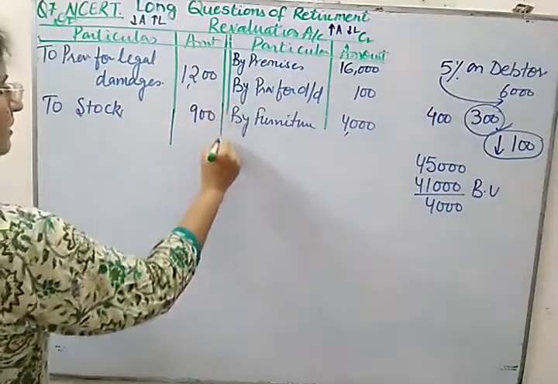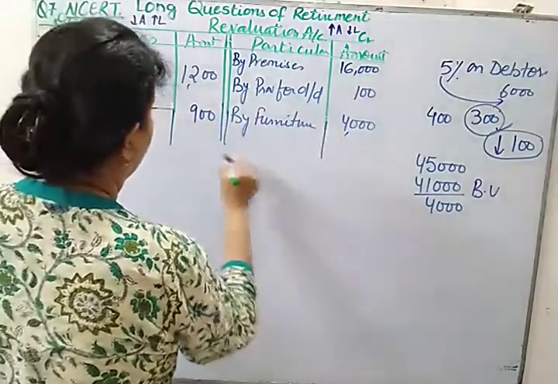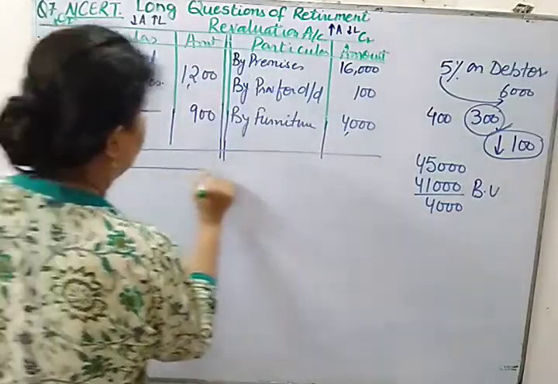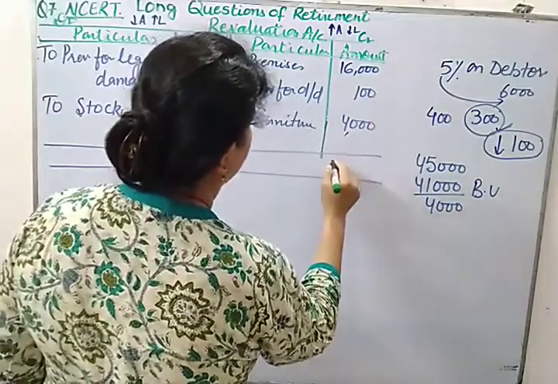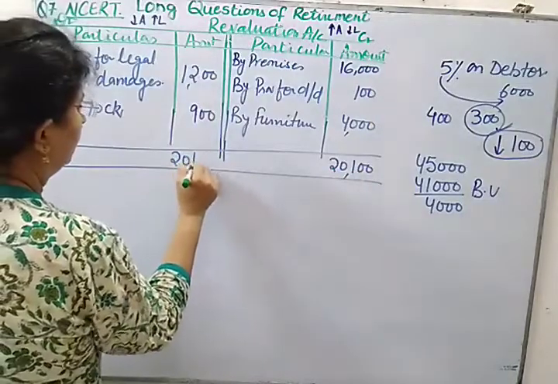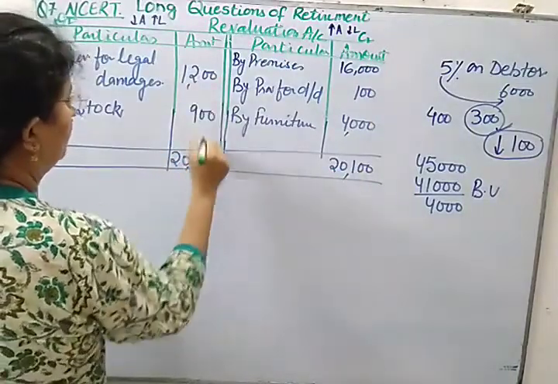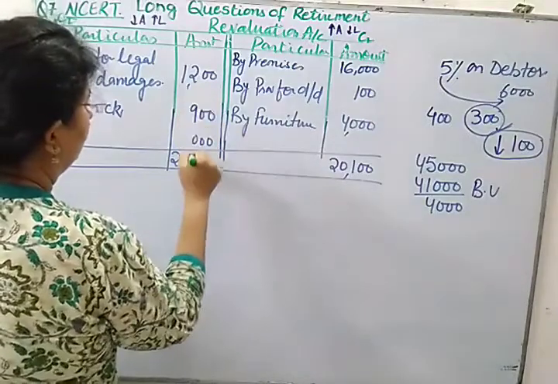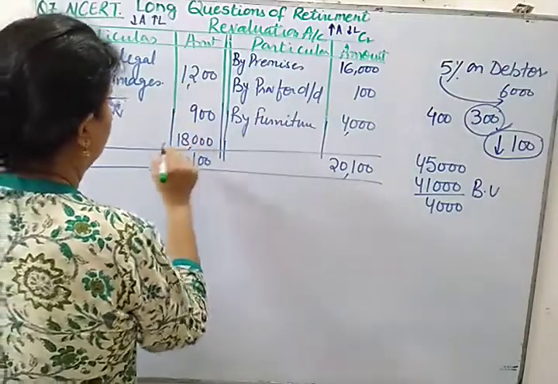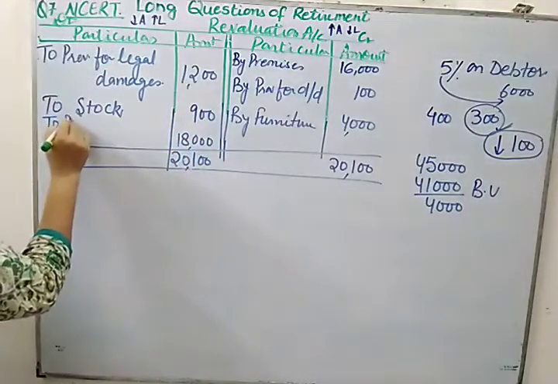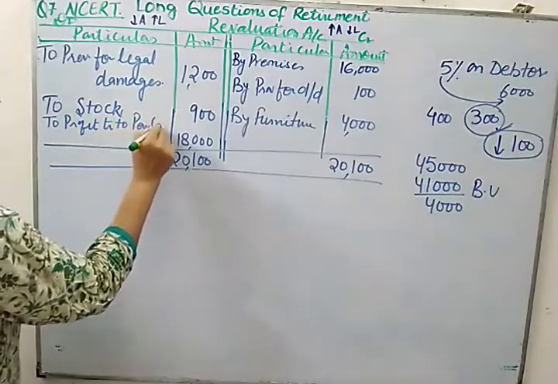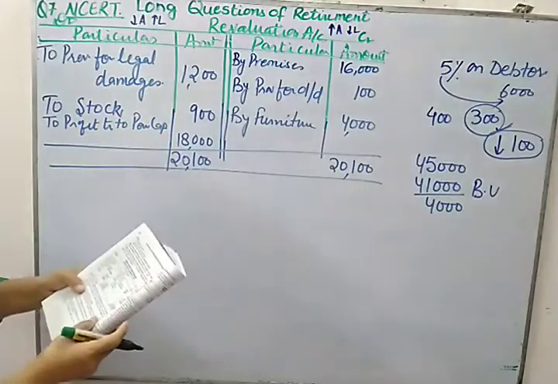Now you can calculate the profit or loss. Here we can see that we will be having a profit. The total on both sides is 20,100, and if you deduct, the profit will be 18,000. This profit is transferred to the partners' capital, and this time it will be the old partners.